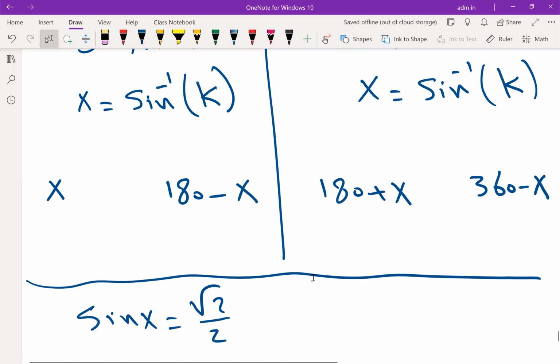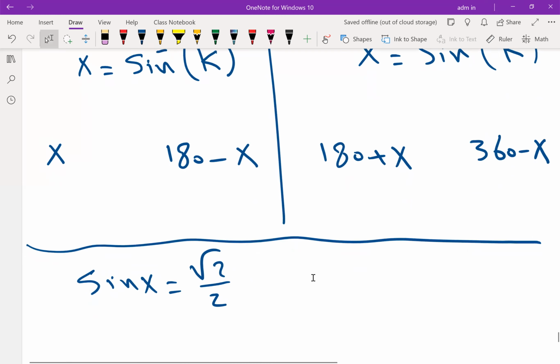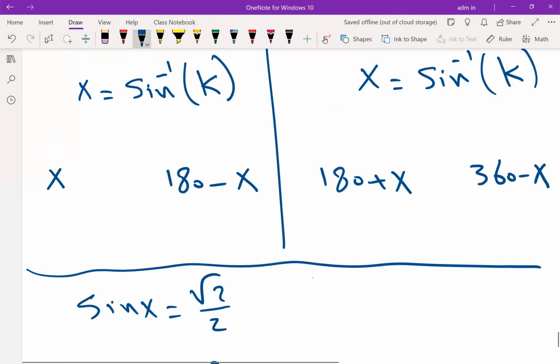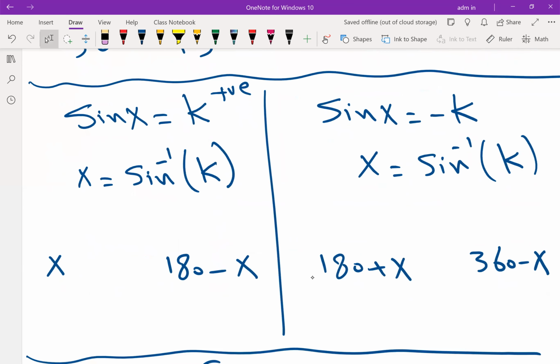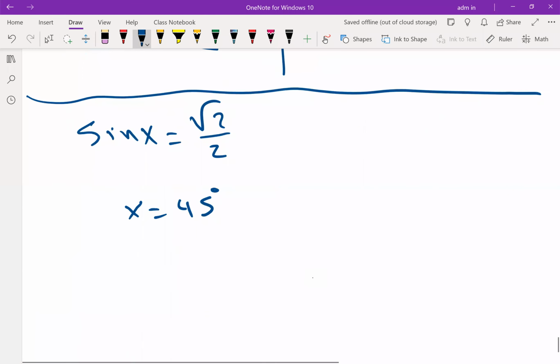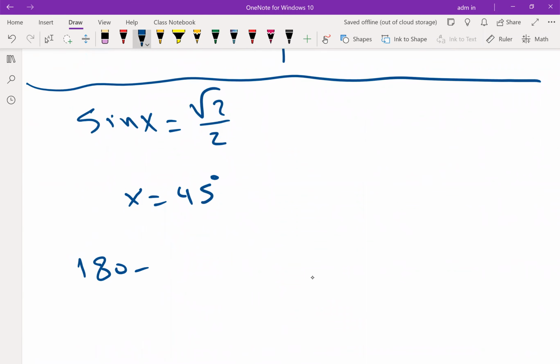Listen. Shift the sine. You will get 45. Look at this case. Positive. If it is positive, how to get your solutions? Your solution is x and 180 minus x. 180 minus 45 is 135. How to make sure the answer is correct? Verify. Please find sine 45 and find sine 135. Is it correct?